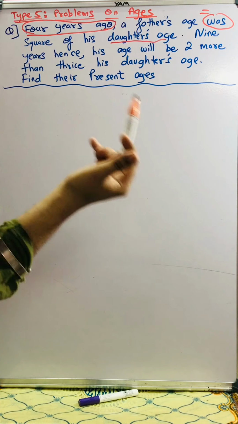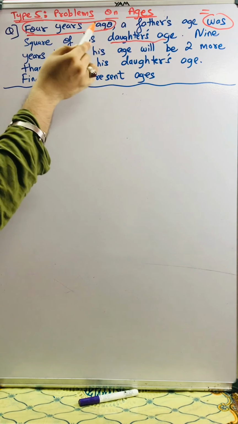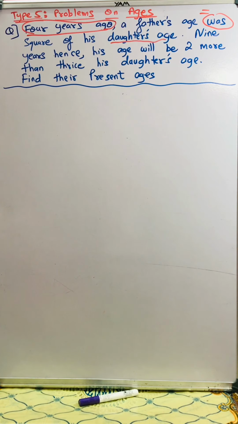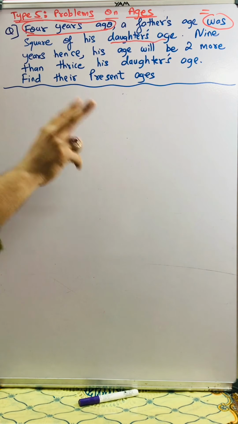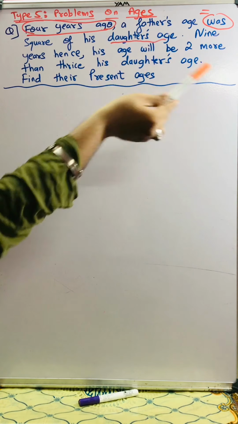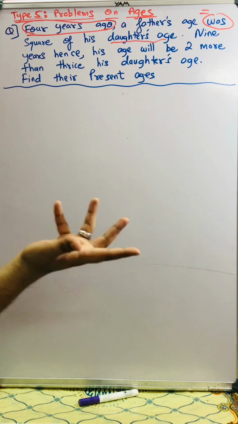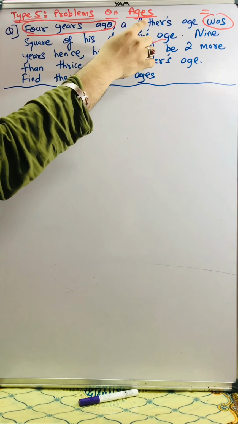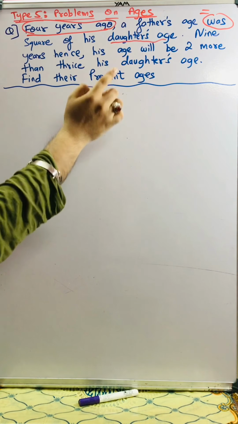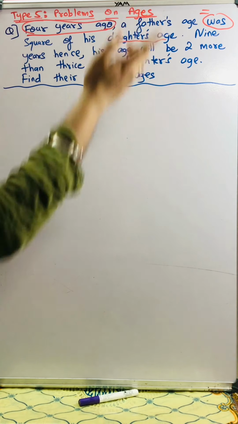But which age? The age of 4 years ago. Because the condition is after the comma, and before the comma we have 4 years ago. So the first thing, we should know the age of 4 years ago. And the second thing I'd like to highlight over here is that the father's age is the square of the daughter's age. So directly I cannot know the age of the father. The father's age is dependent on the daughter's age. Whatever the daughter's age will be, its square is the father's age.